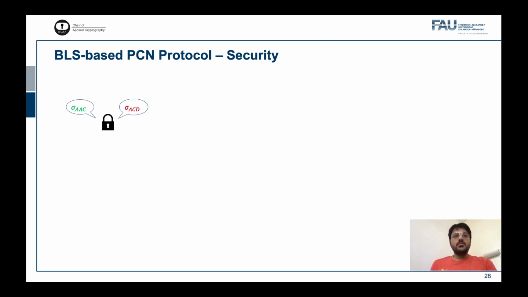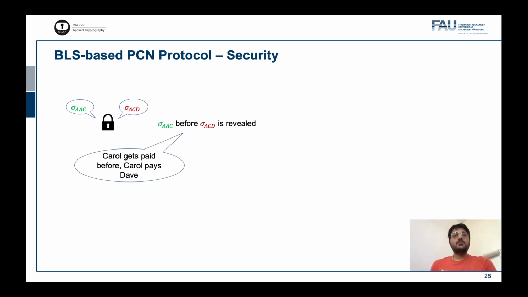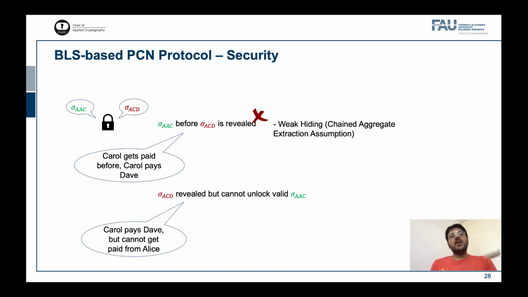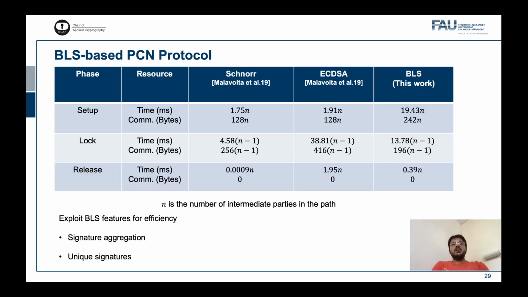Security for the first attack scenario, where Carol gets paid before she pays Dave, follows from the weak hiding property of the BLS-based lockable signatures. For the second attack case, where Carol cannot unlock a valid locked signature, this case is impossible given that BLS signatures are unique with respect to the message and the public key. As you can see, our BLS-based protocol performs quite well compared to the Schnorr and ECDSA counterparts, both in speed and communication. This is because we exploit the fact that BLS signatures are unique, and also that the signatures and the keys can be non-interactively aggregated.